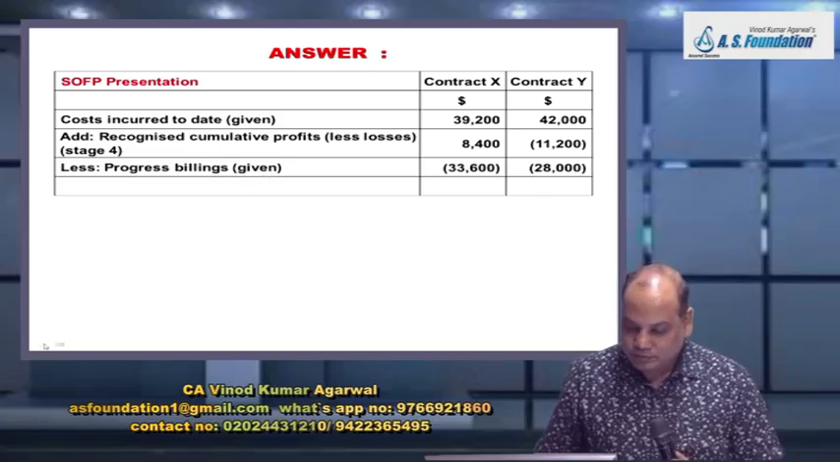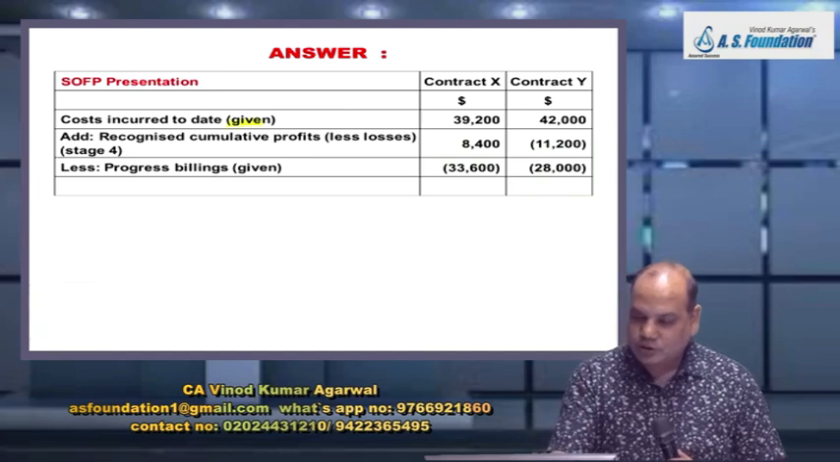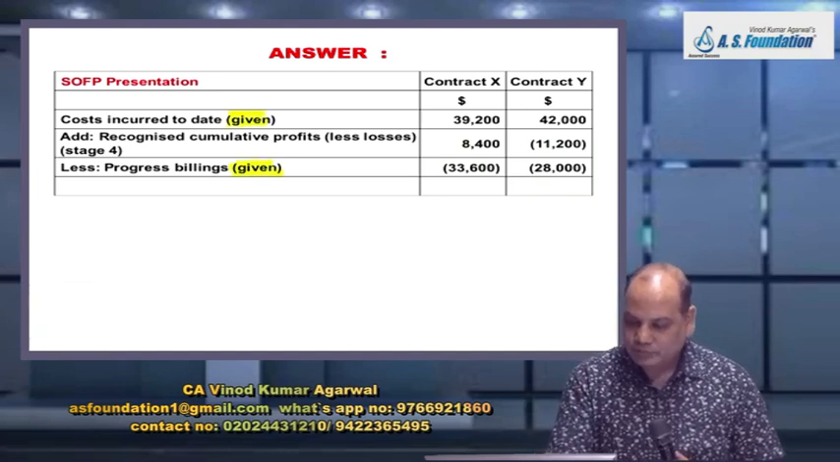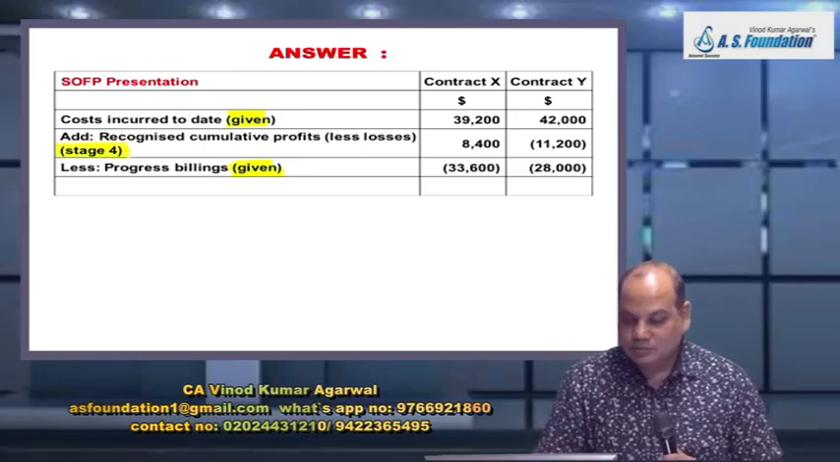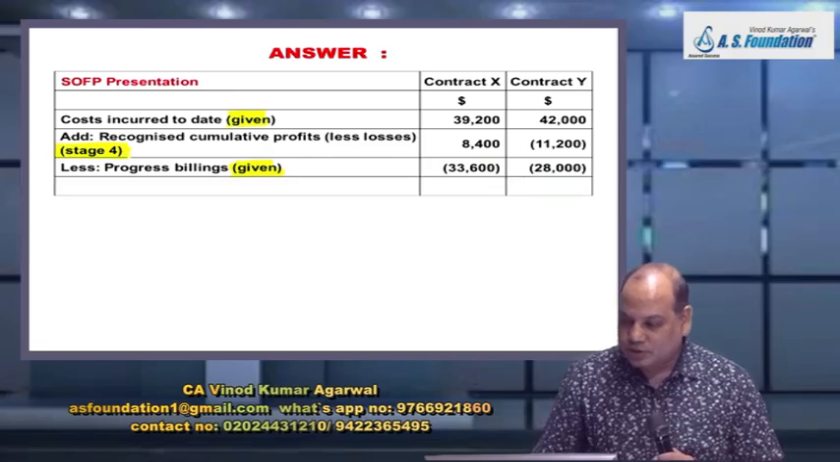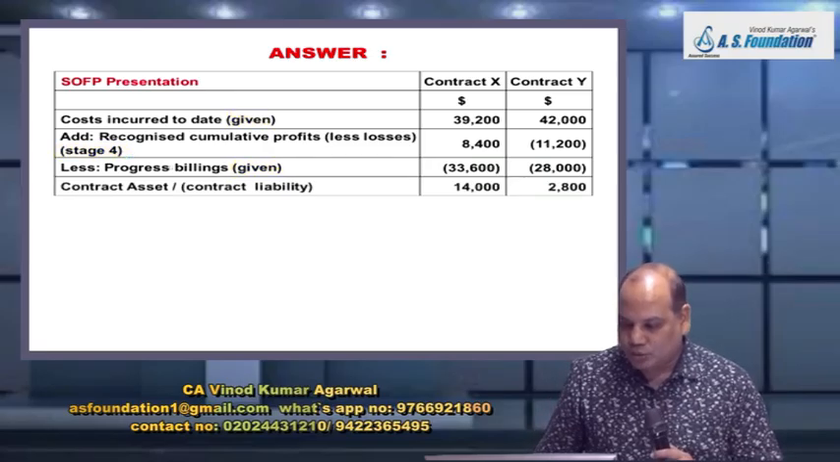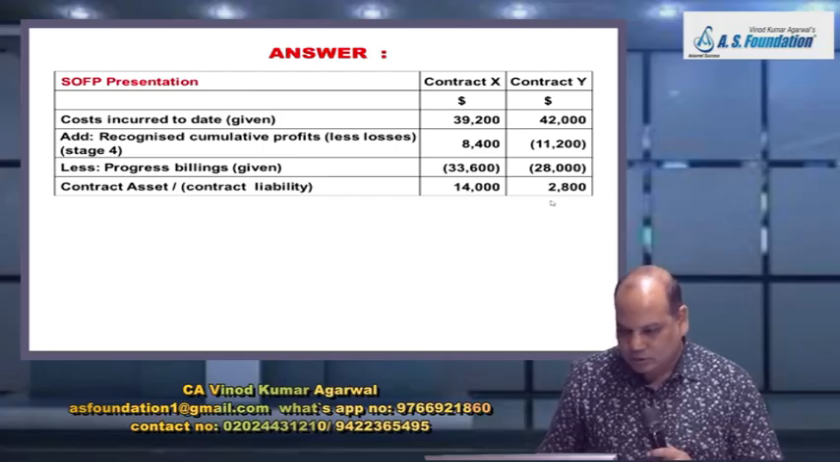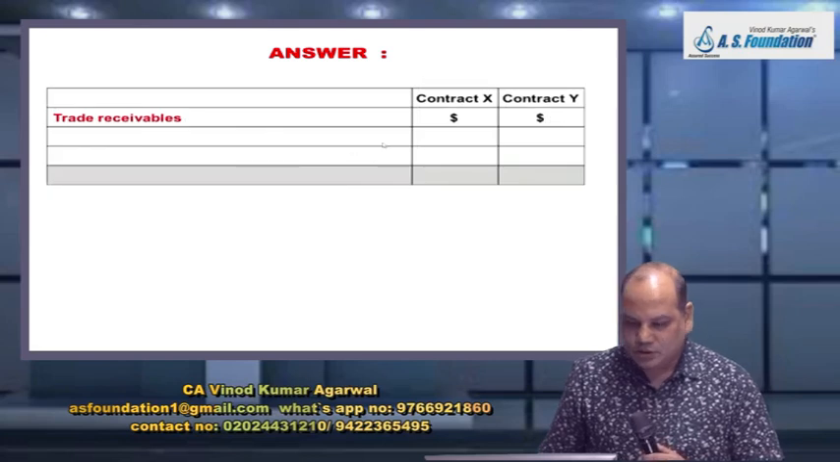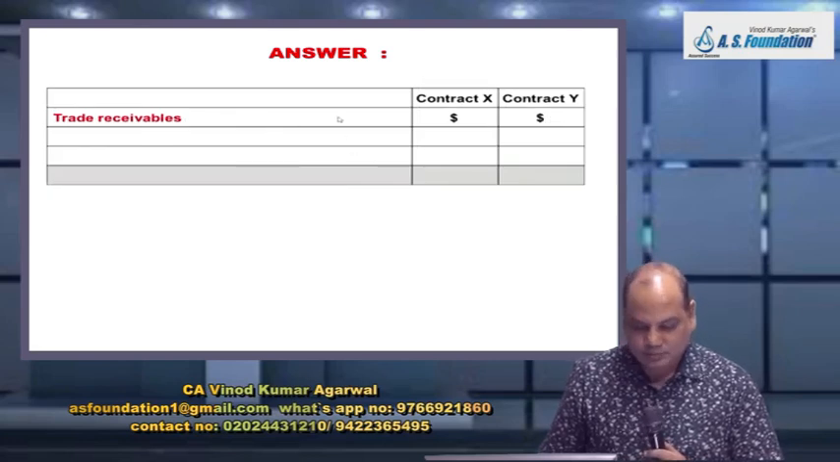When I am writing given, where will you go to search for this number? Question. And when I am writing the stage number, that figure will come in that particular stage number. So progress billing 33,600 and 28,000. Therefore, contract asset or contract liability 14,000 and 2,800. Both are positive? Okay.